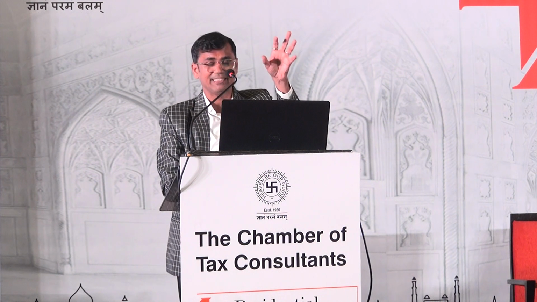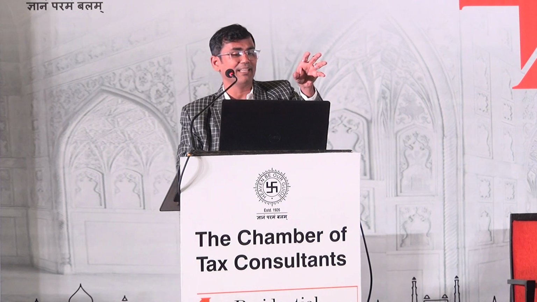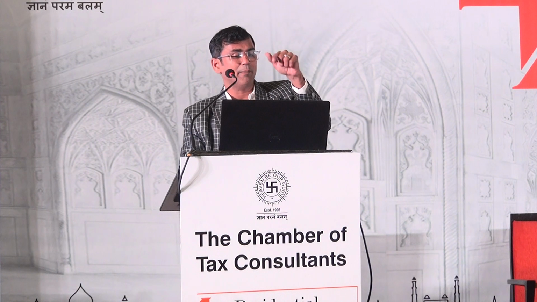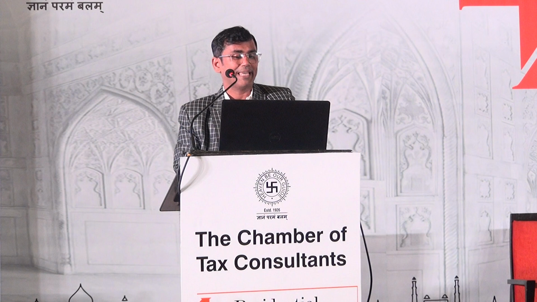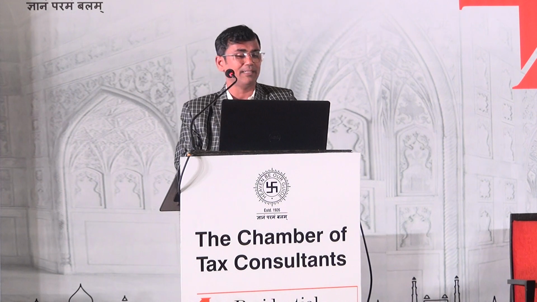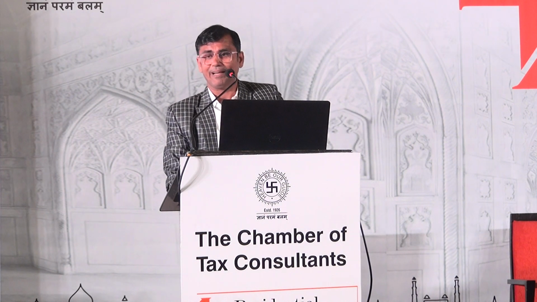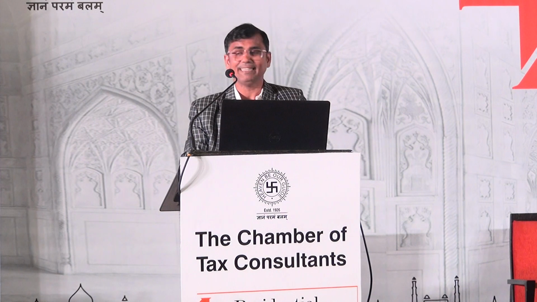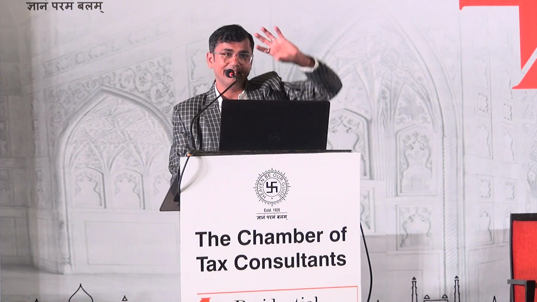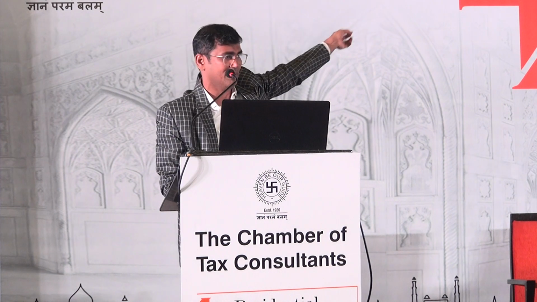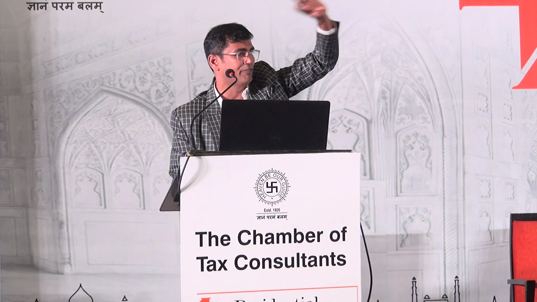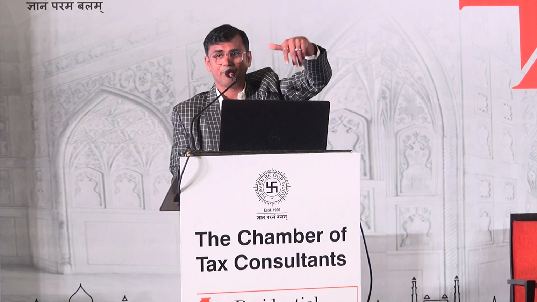The moment attribution fails, the characterization of the capital gain under rule 8A, first part says if the amount or part of it is attributed to capital asset which is short-term capital asset, or it is attributed to capital asset which is block of asset, or it is attributed to self-generated asset, then that part of the capital gain would be short-term capital gain, which we have seen in the first situation, attributed to plant and machinery, office building and goodwill.